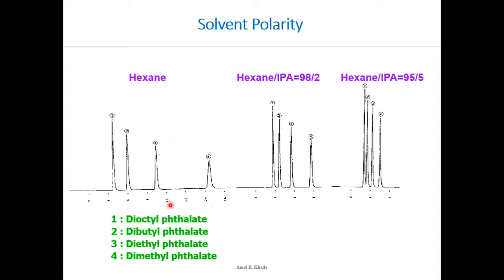Okay. So here we have given an example of different phthalates: dioctyl, dibutyl, diethyl and dimethyl. So you can see here the one which is highly non-polar will be eluted first, and the remaining. So you can see dioctyl is eluting first, then dibutyl, then diethyl and dimethyl. Okay, so dimethyl is highly polar, so that's why it is eluting at a longer time, because it has a good affinity with the stationary phase.